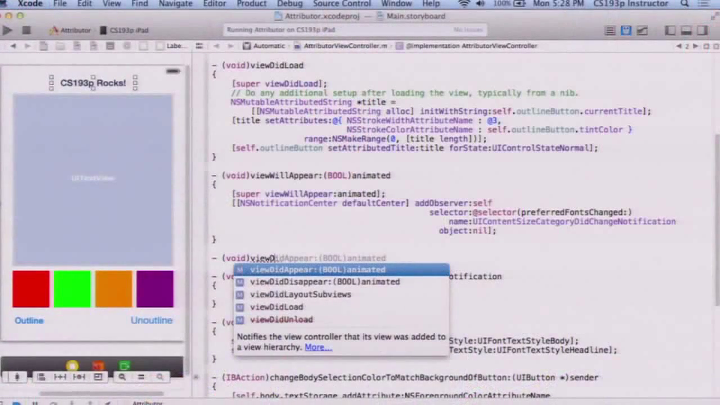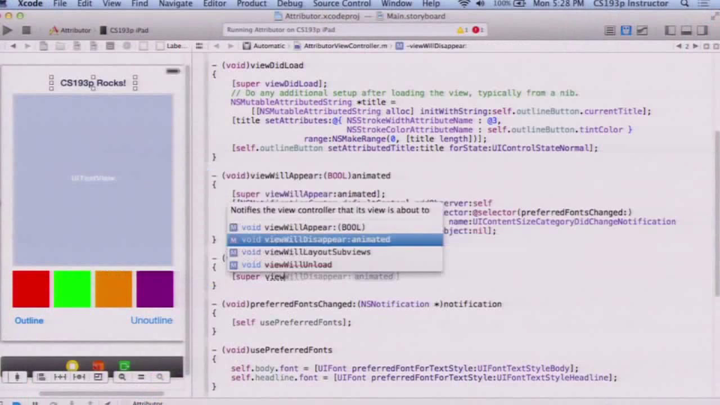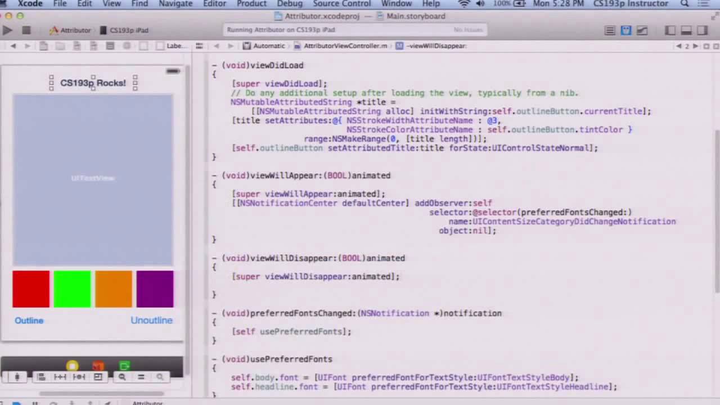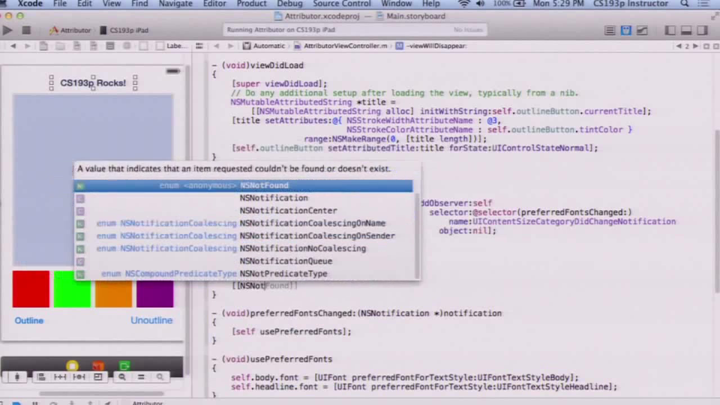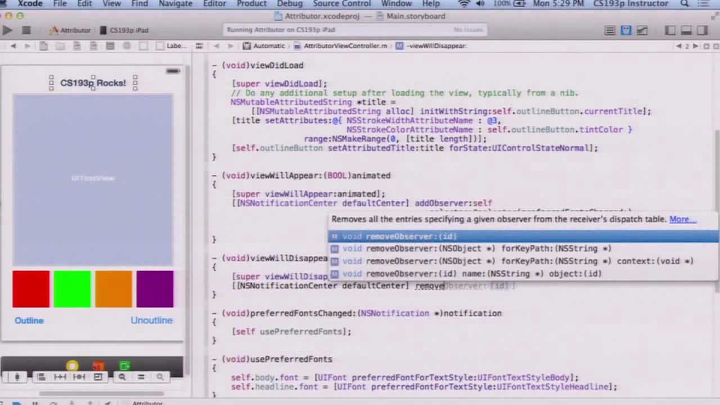One last thing to consider here is I need to stop listening. We'll do it in willDisappear; could do it in either. When I'm going to disappear, I want to stop listening. And so, again, NSNotificationCenter, defaultCenter, removeObserver.